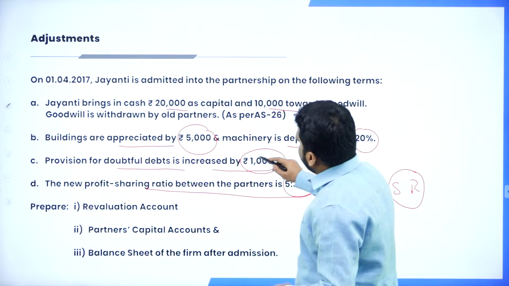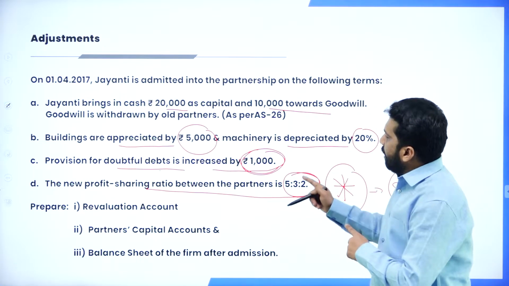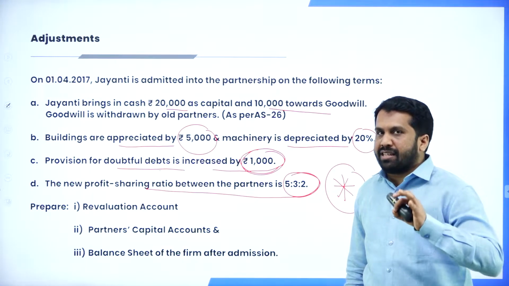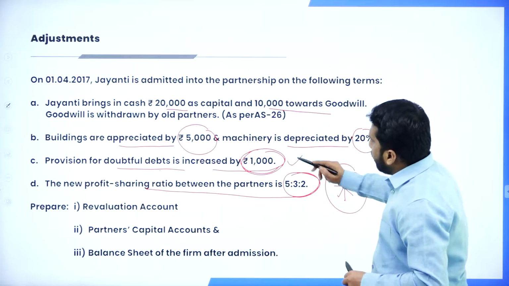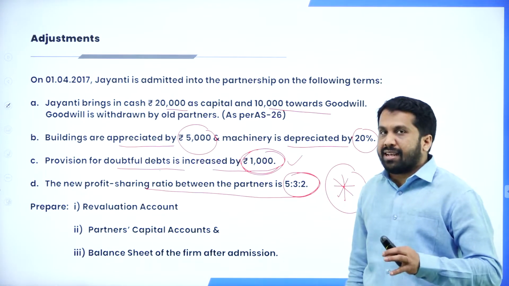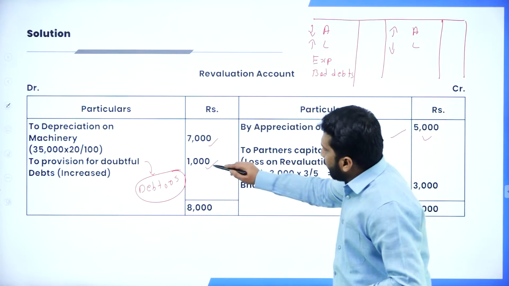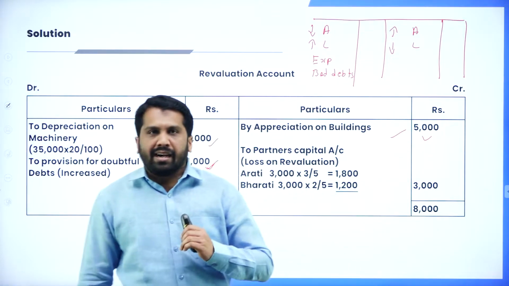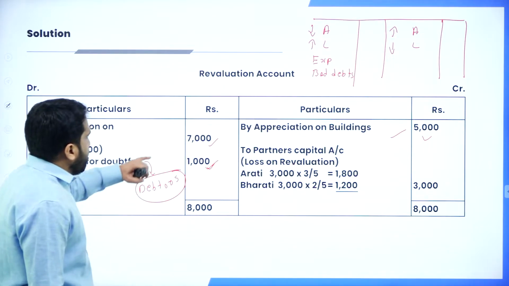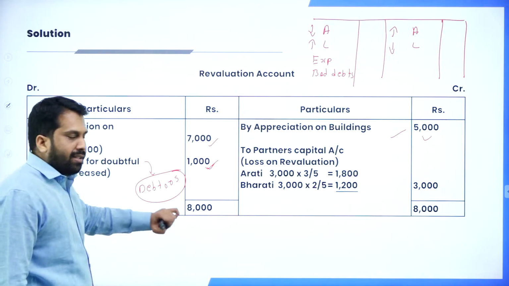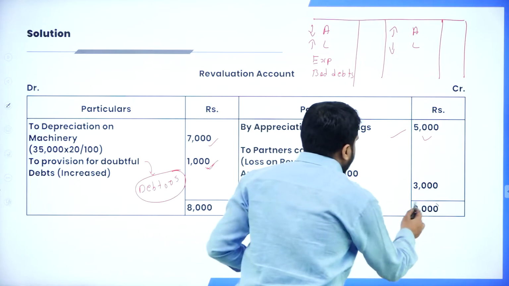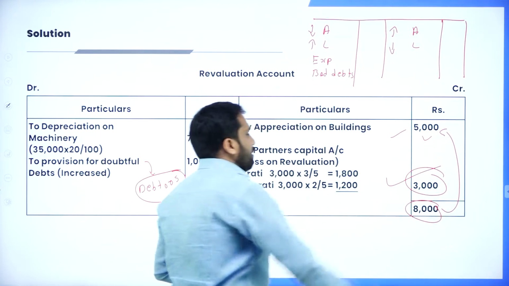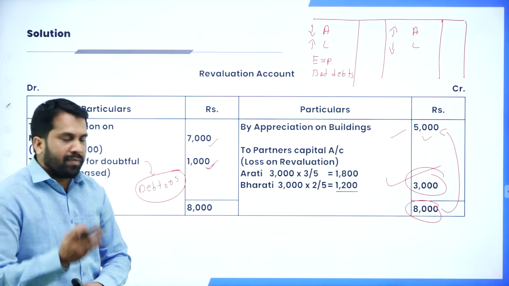Provision for doubtful debts increased by 1,000. If a percentage is given, you are supposed to calculate on 20,000. But in this problem, they have given the number directly. Take 1,000 in the revaluation account. Now see which side is more, your debit side or credit side. On your debit side, you will get 7 plus 1, it is 8,000. Here also write 8,000. 8,000 minus 5,000, your answer will be 3,000. Hope you are clear. Good.